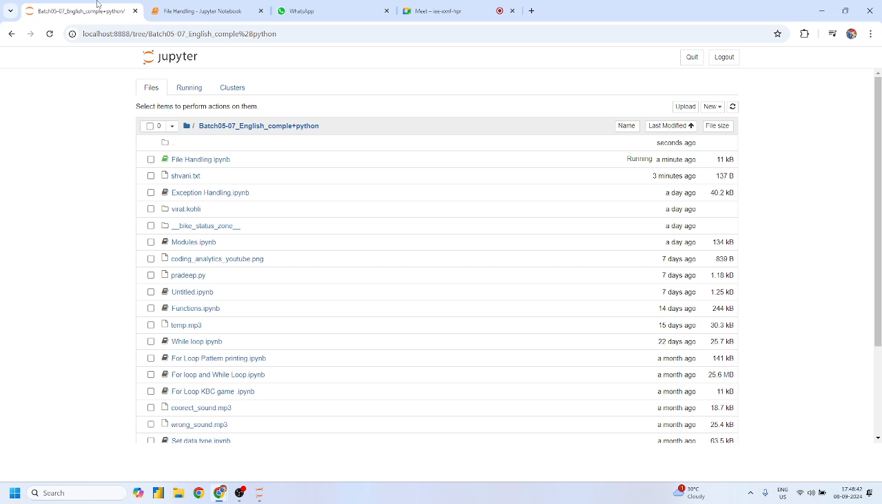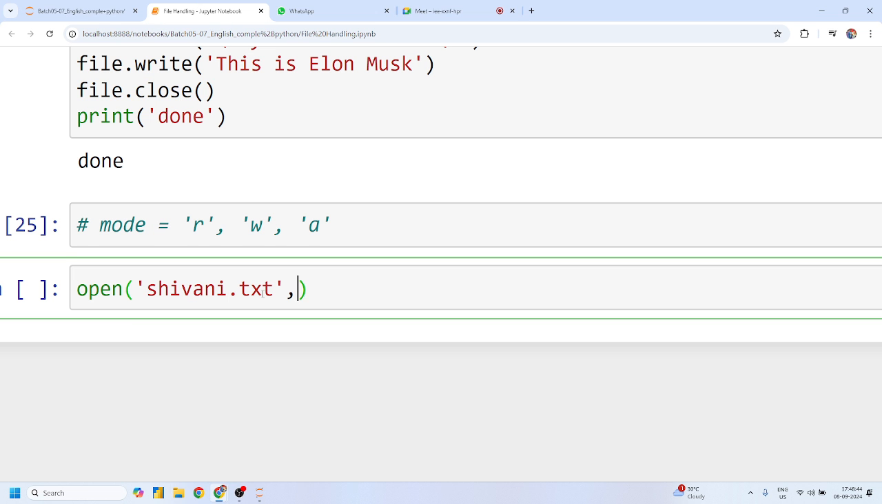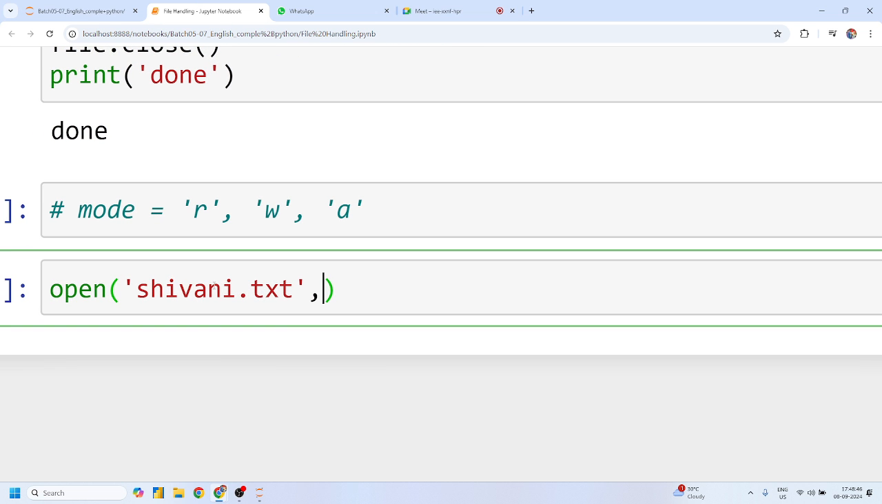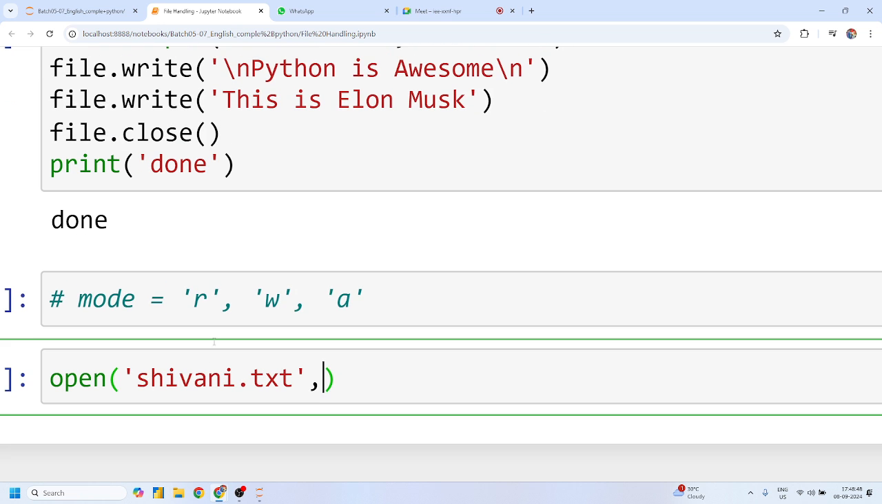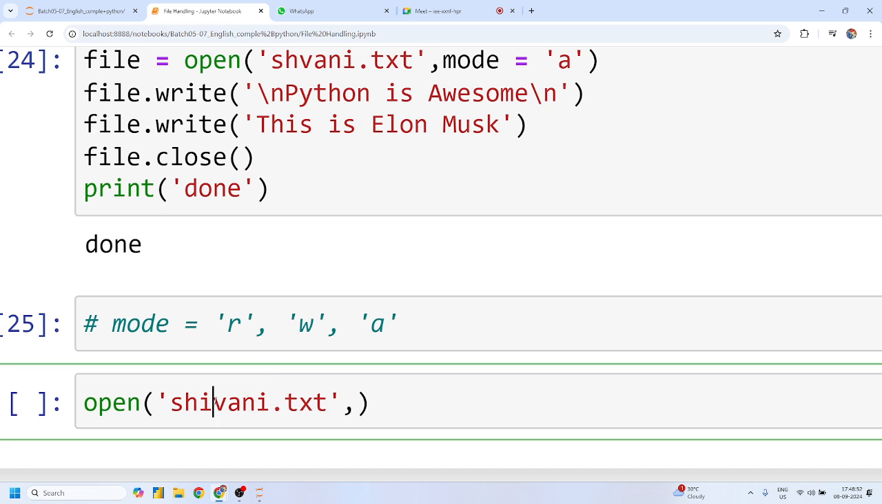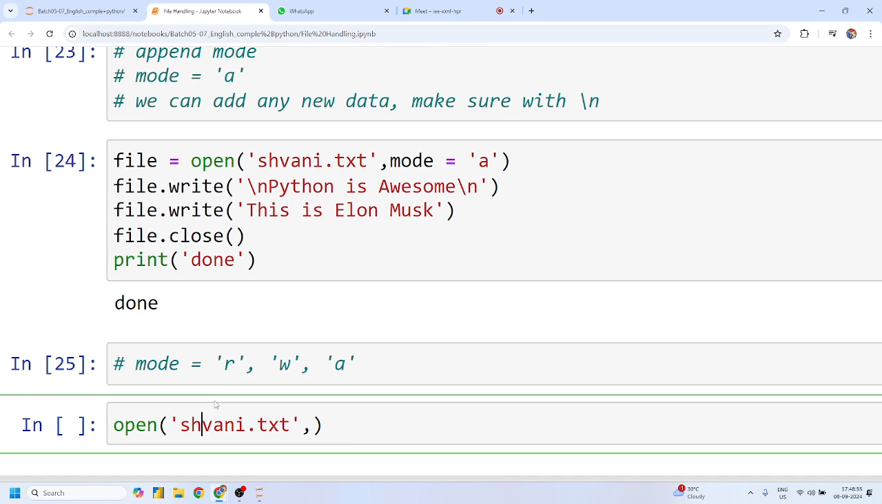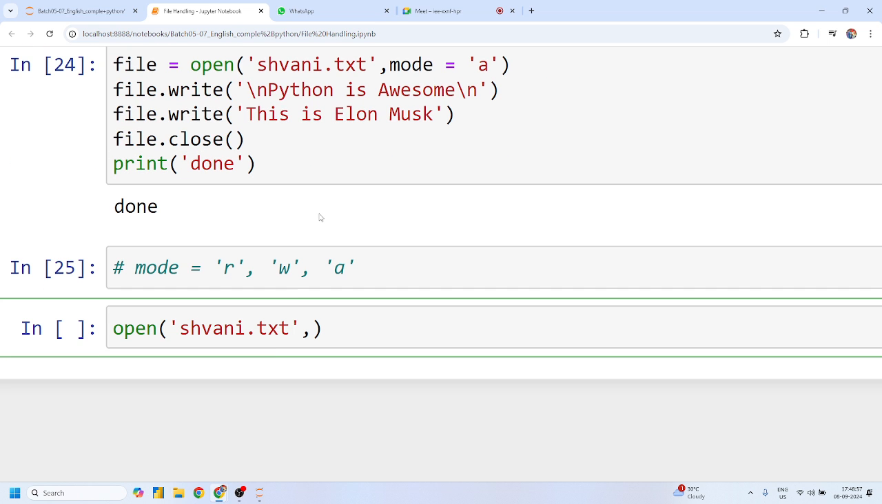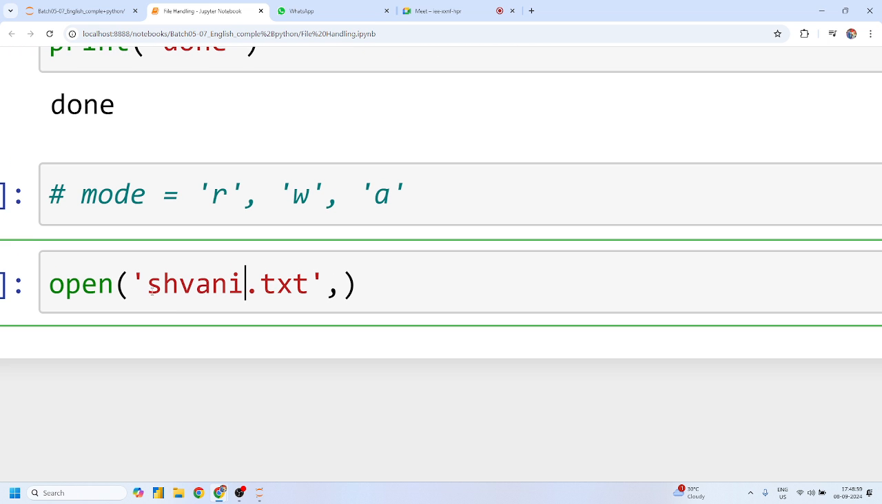Okay, this file does not exist because the name Shivani is wrong in the previous file. Okay, no issue. Let me just use the original name, Shivani. No issue.